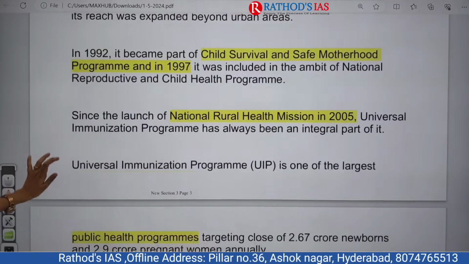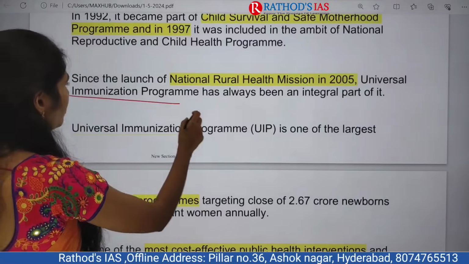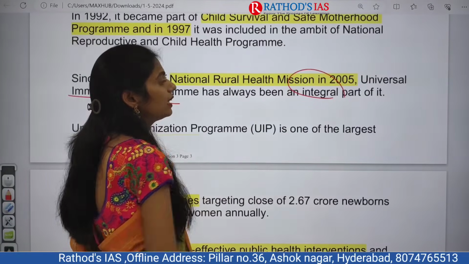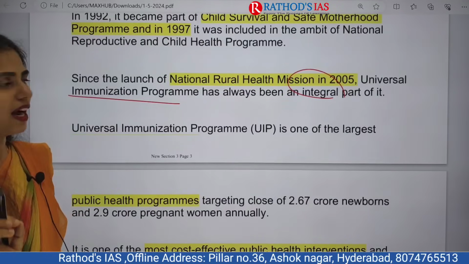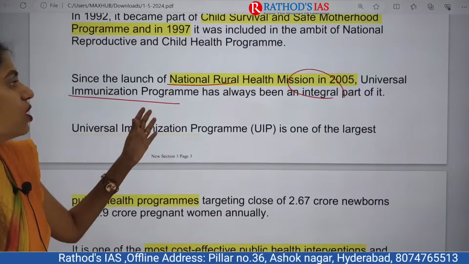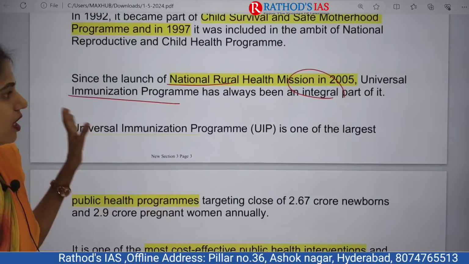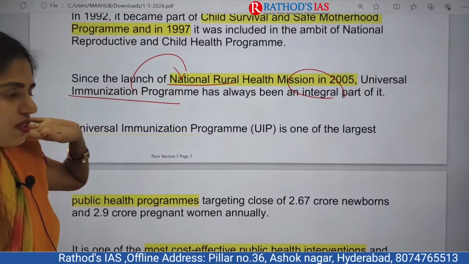Since the launch of the National Rural Health Mission in 2005, the Universal Immunization Program has always been an integral part of it.